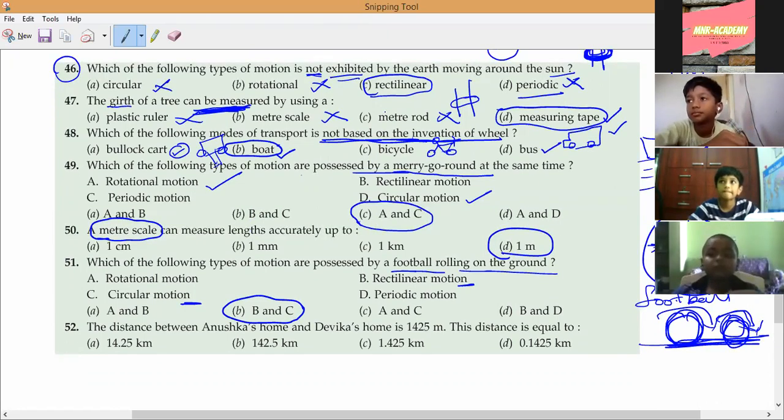Next one, last question. Observe. Navaneswaran. Hey, nice. Looks very handsome.